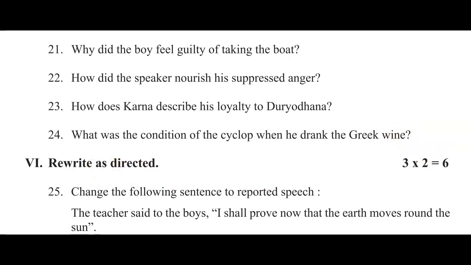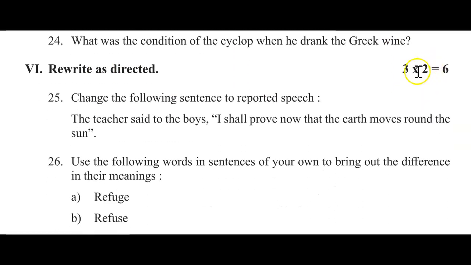Sixth main, rewrite as directed. Each question carries 2 marks. You get 3 questions here and you can score 6 marks from this main. Question number 25, change the following sentence into reported speech. You have to change this sentence to reported speech. The teacher said to the boys, I shall prove now that the earth moves round the sun.